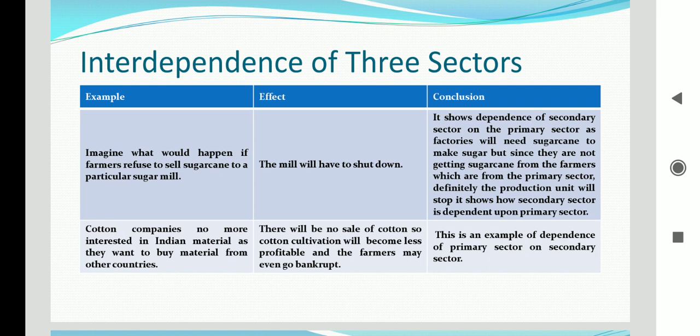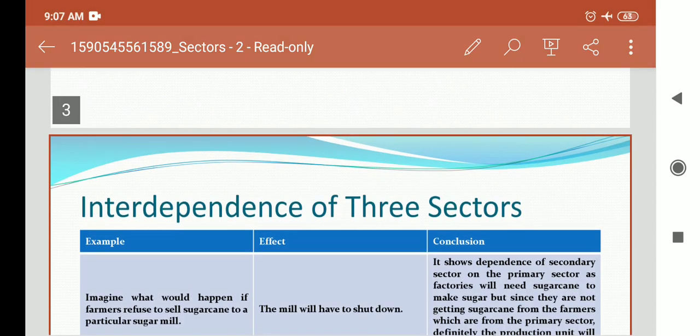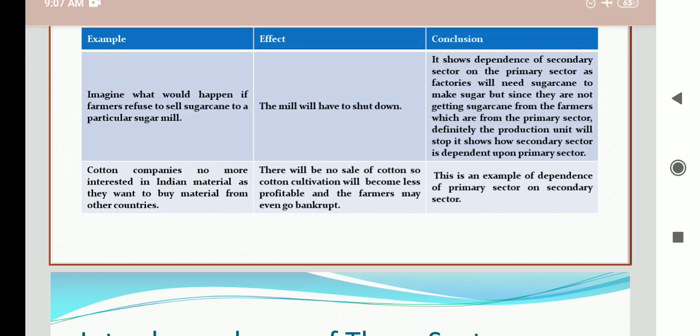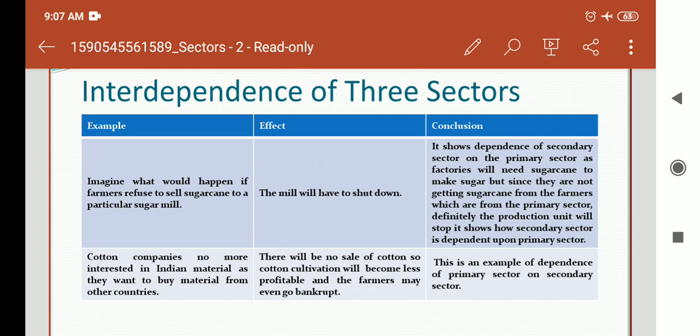Now what will be the conclusion? Conclusion shows that primary sector is so important in these three sectors that secondary sector cannot do its work without the help or support of the primary sector.